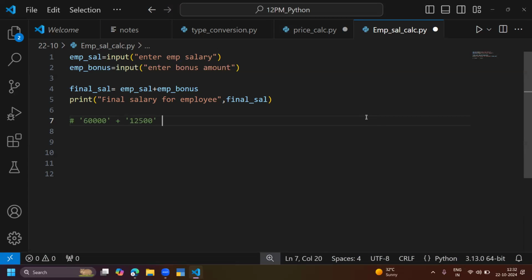The program is working, but it is actually going like concatenation. 60,000 and 12,500 are both strings. End of the day, string plus string is string. Here the concatenation operator is working.